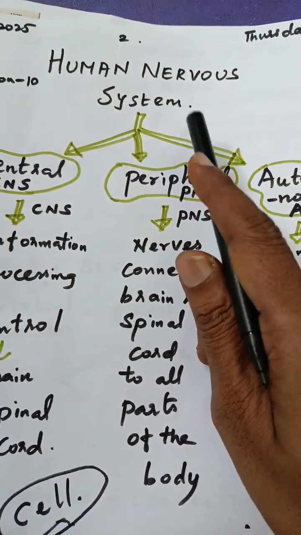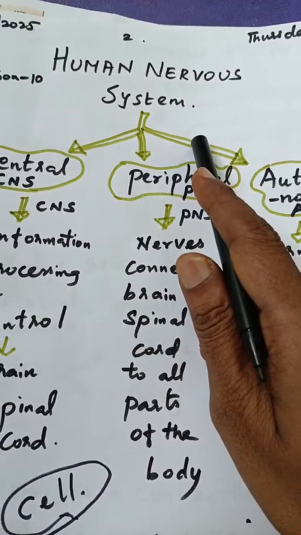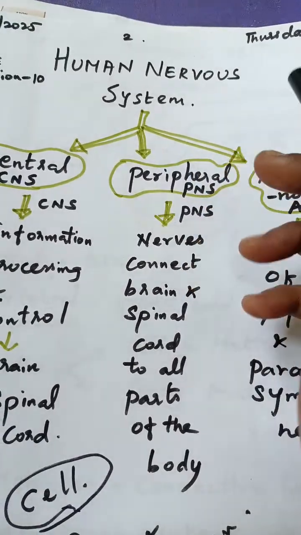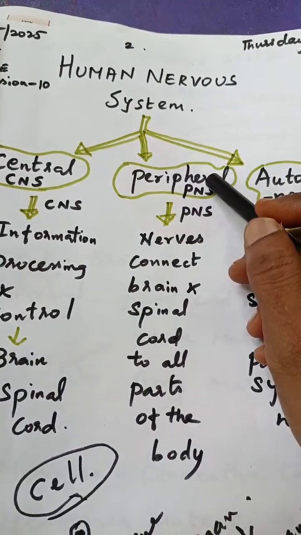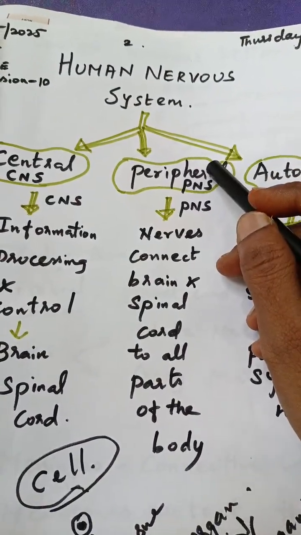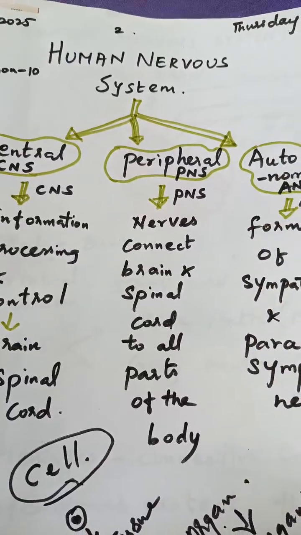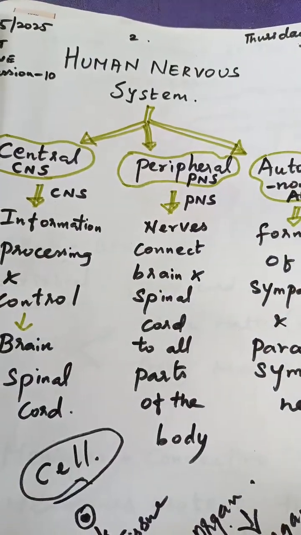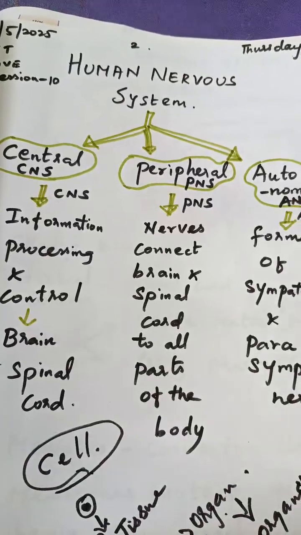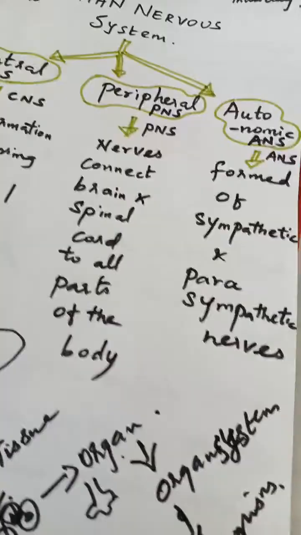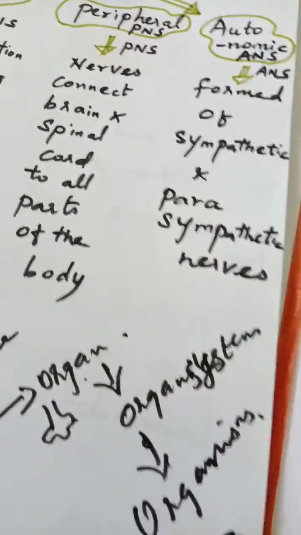Like this we have many systems in the human body, like the digestive system, respiratory system, reproductive system. So we have so many organ systems in living organisms, isn't it? All these organ systems together make the living organism. Understood?